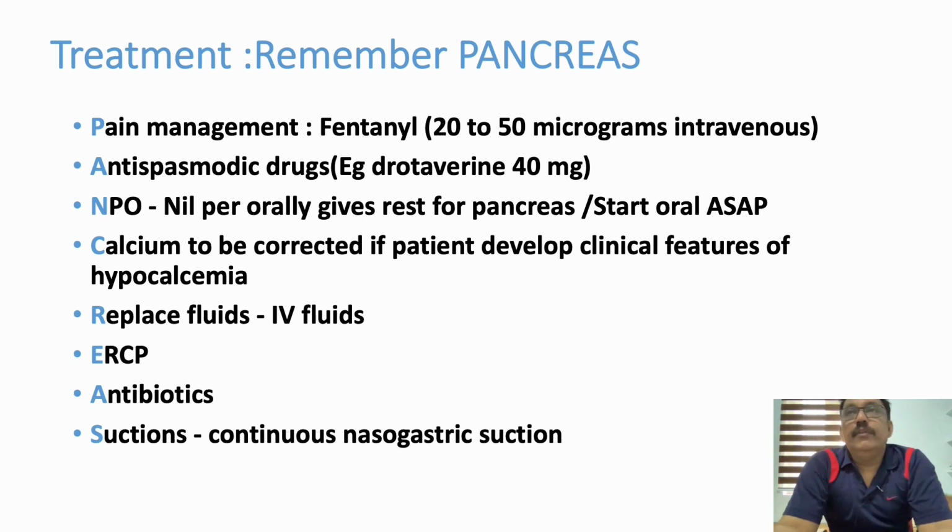Replace the fluid. IV fluid, initially start 20 ml per kg bolus, then infusion should be continued. We have to follow up the patient's urine output and IVC collapsibility, urea, sodium, all these things have to be checked, and you can correct the fluid deficit. Intravascular volume loss is very common, but this volume is shifted to the third space, not externally. So we have to be very careful when we give fluid initially.